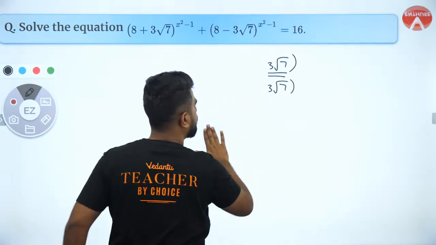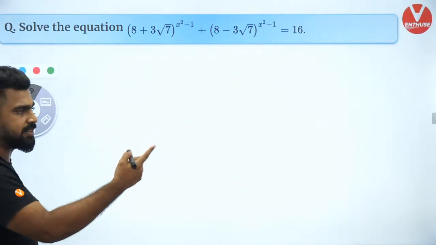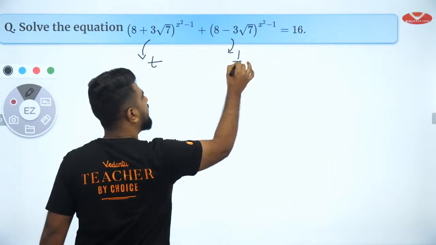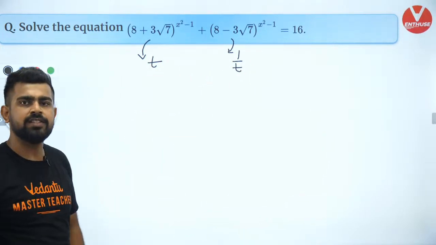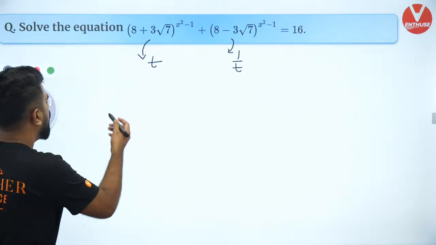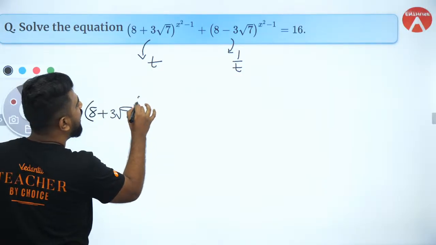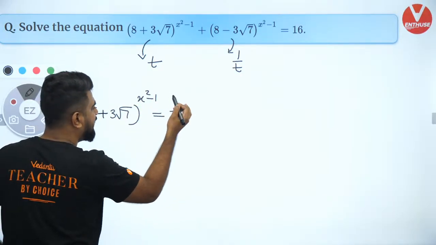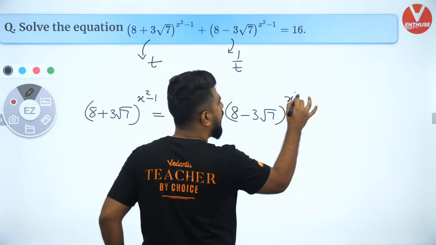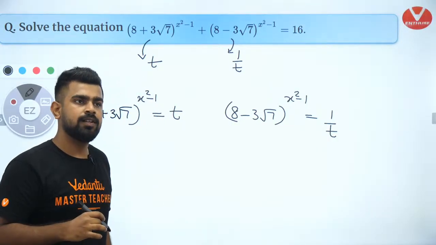So now I'll take you to the next step. I have proved it to you that they are reciprocals of each other. So if I take this as t, this will be 1 by t. What am I taking as t? I am taking 8 plus 3 root 7 to the power x square minus 1 as t. So 8 minus 3 root 7 to the power x square minus 1 will be equal to 1 by t. Are you all clear with that?